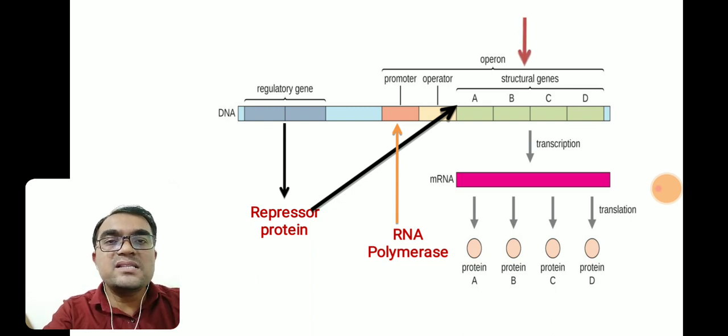So until the enzymes are necessary, only then will the operon remain active. If it is not needed, then the operon remains switched off. It remains inactive if there is no need of those particular enzymes. Isn't it? And that is the kind of gene regulation which occurs with the help of the concept of operon. And this is the general structure of operon: a regulatory gene, promoter, operator and structural genes.